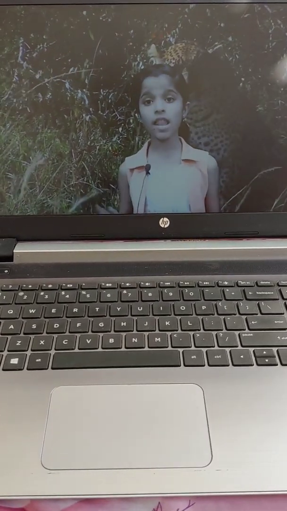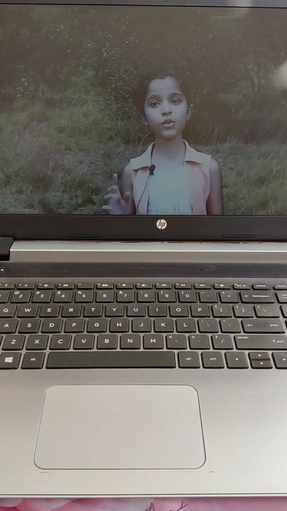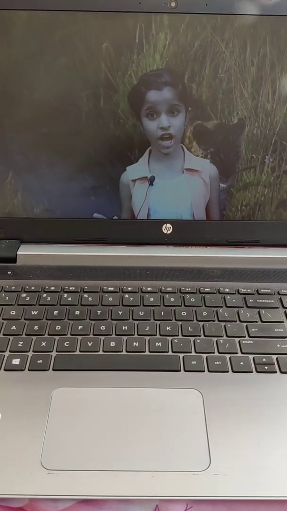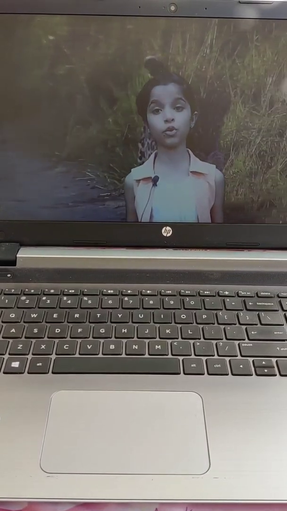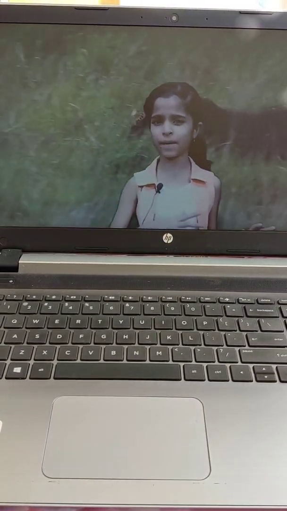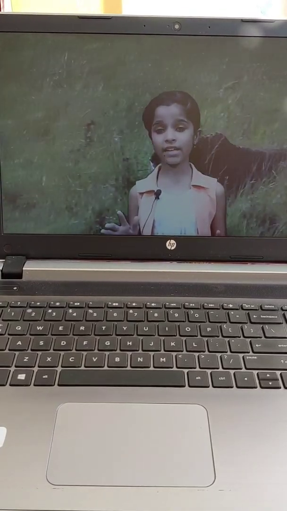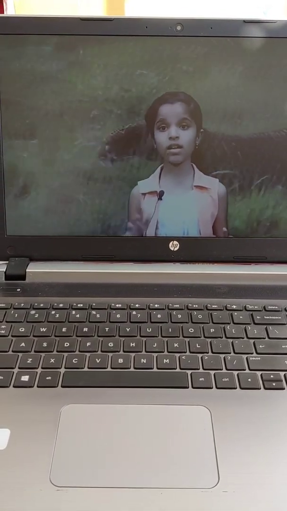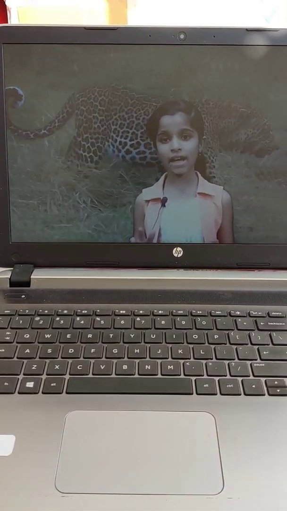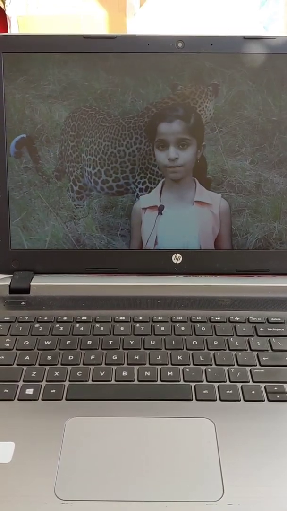Leopard means cheetah. Leopard is a big feline of the genus Panthera. They are not like lions, and they are mostly found in Africa and Asia. They do not live in groups. The adult leopards are mostly found living separately, but the female leopards can live with their cubs. Therefore, they are called wild animals, and they hunt other animals for their food.